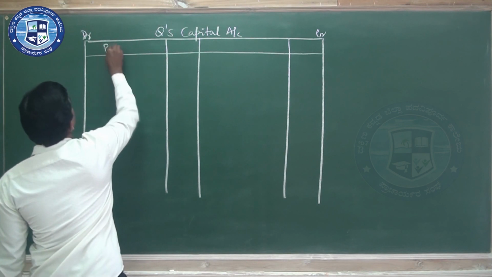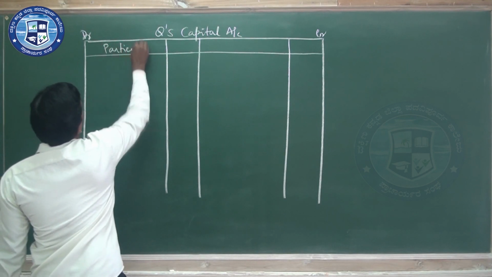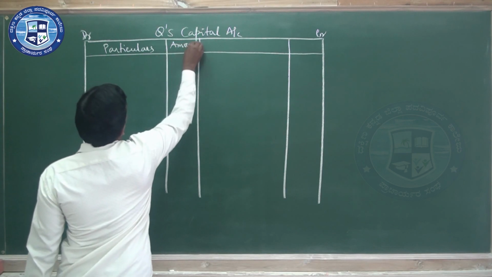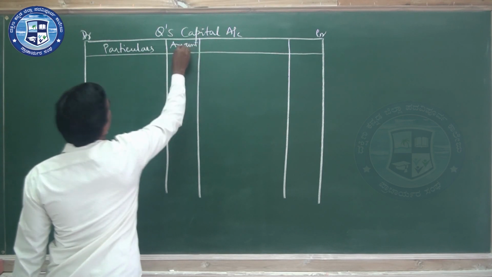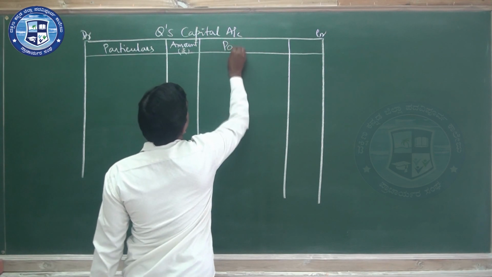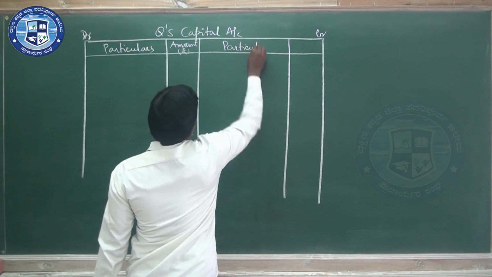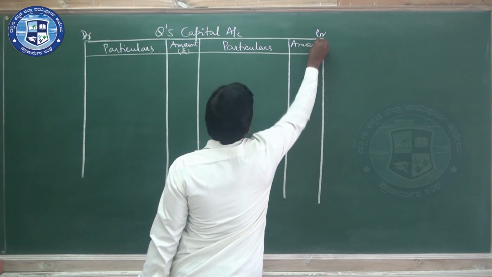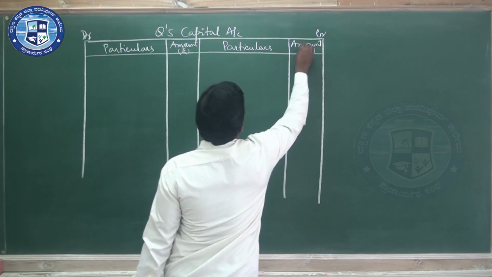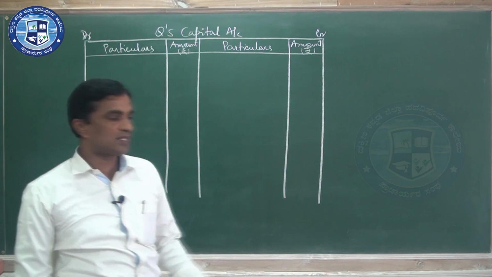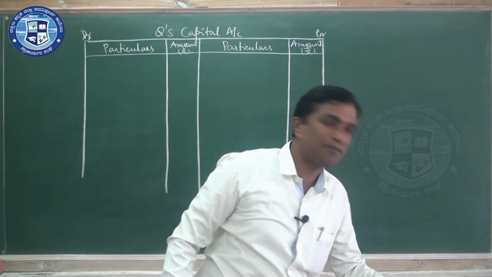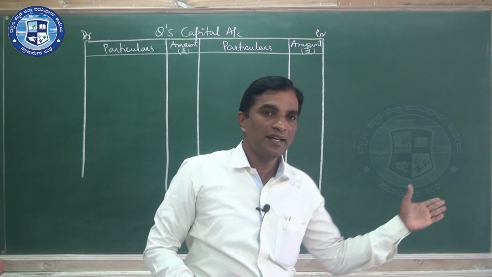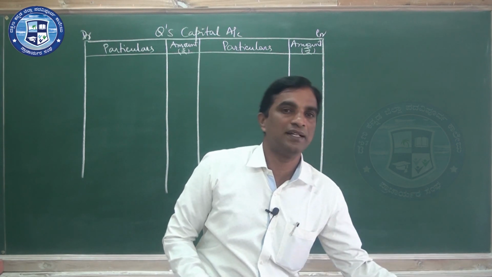Write particulars, amount in rupees, particulars and amount in rupees. After this we will solve, we need not take much time. So you analyze and start posting the transactions from these details.